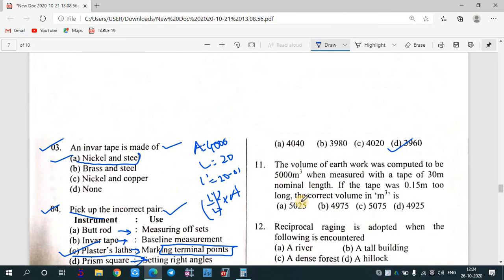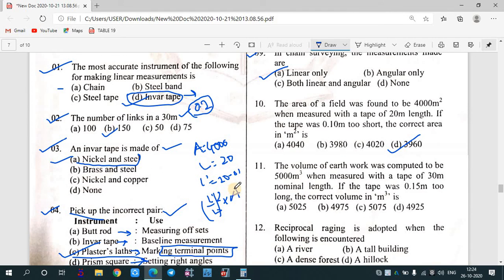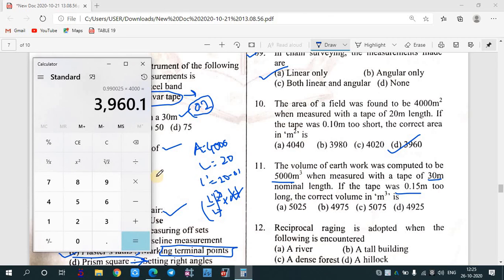Similarly, we need to take the volume. In this, instead of area, we'll take it as cube, and this as volume. Okay. So the volume is 5000 meter cube. The tape is 30 meter nominal length. The tape was 0.15 meter too long. That means we need to add this. The corrected volume is, we need to calculate that. So then we will take that.